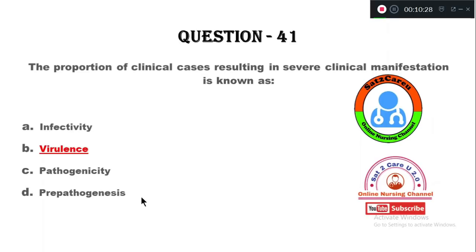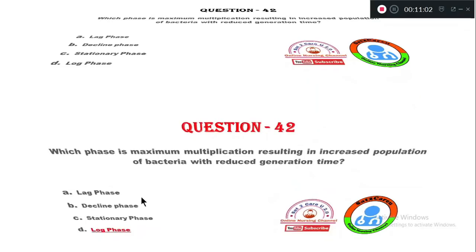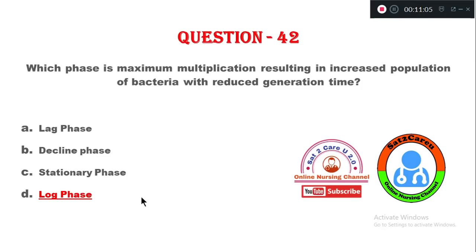Question number 42. In which phase is there maximum multiplication, resulting in increased population of bacteria with reduced generation time? Option A, lag phase, B, decline phase, C, stationary phase, and D, log phase. So in which phase will there be maximum multiplication of bacteria, with reduced generation time? The right answer is option D, log phase.